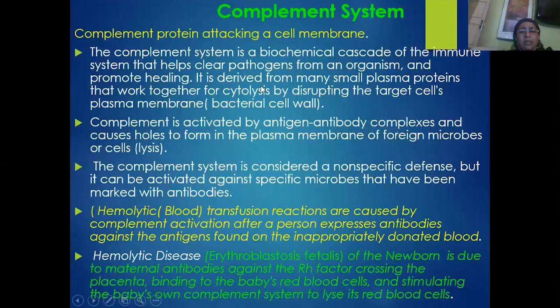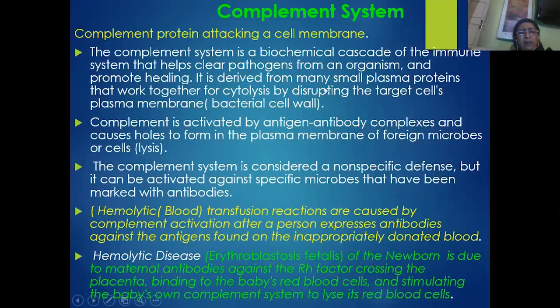Ultimate clotting of blood is brought about by a chain of biochemical reactions. Similarly, a chain of biochemical reactions with the help of enzymes occurs together to bring about the complement reaction, or the complement system, a biochemical cascade of reactions.